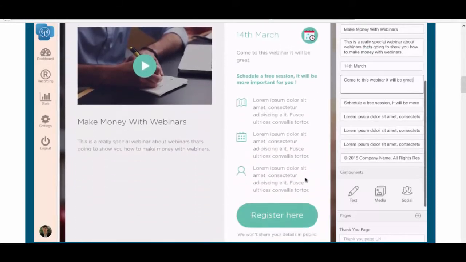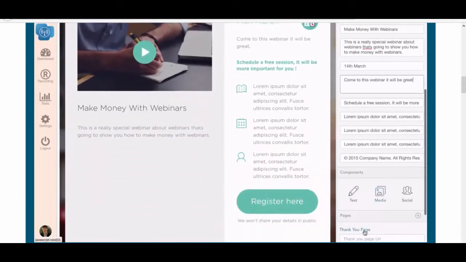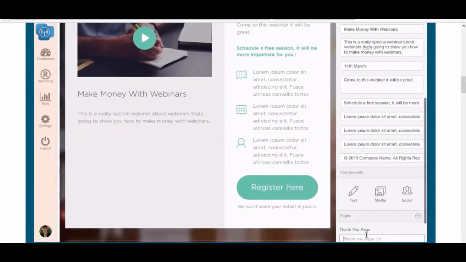I'm not going to go through every single bit of the change of text, but it's all really quite easy to do. You can also add a thank you page URL. Now, we don't actually generate a custom thank you page URL. If people register, it'll say thank you for registering if you don't have one of these added. If you do decide you want one of these added, you can add it in this thank you page URL here. It'll take people to that thank you page URL, and it can be completely customized. It might be a download. Say for example, with the Run a Webinar landing page we've actually got a download people get about how to run webinars successfully. And they'll actually get that to download after they register for our webinar, and then they're registered on the webinar.